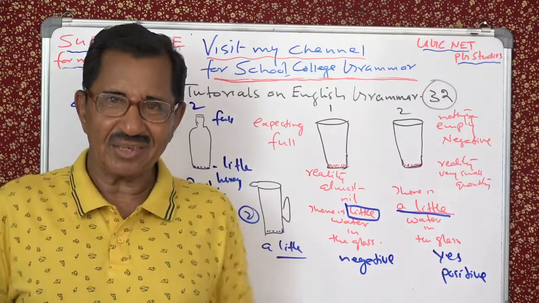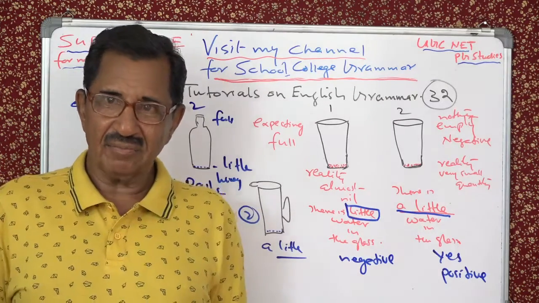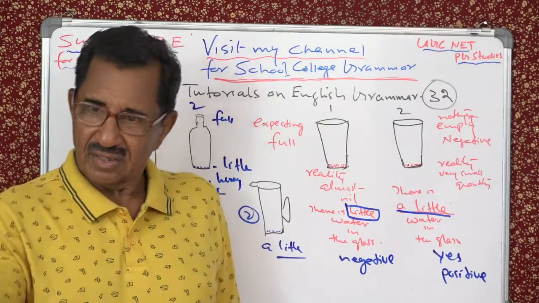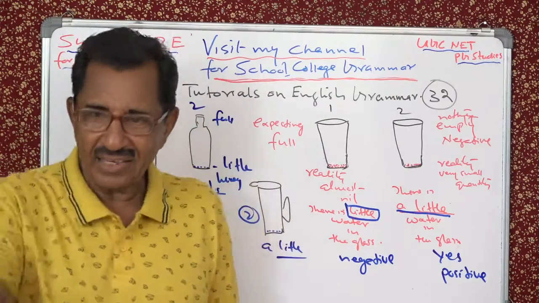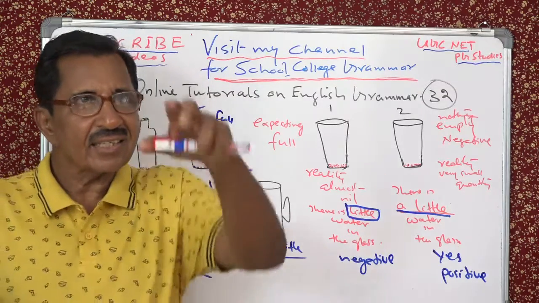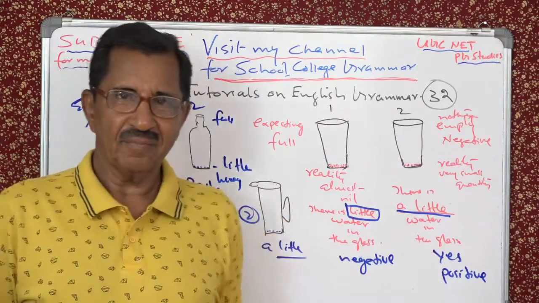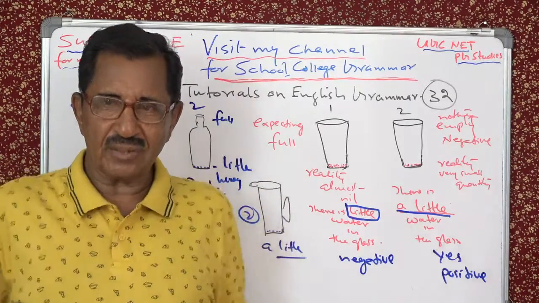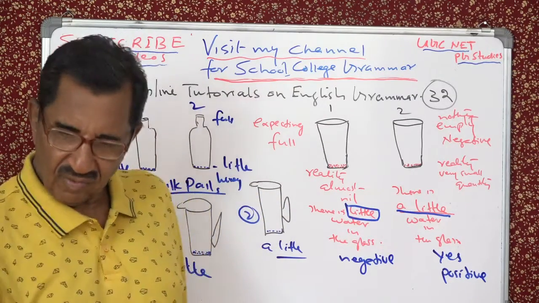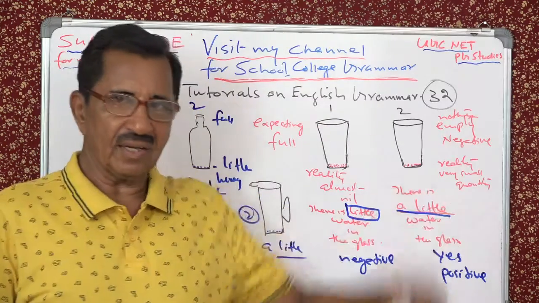Imagine there are 2 streams. One stream is in the low-lying area, the valley. The other is at the top of the hill. One is the valley, the other is the top of the hill.